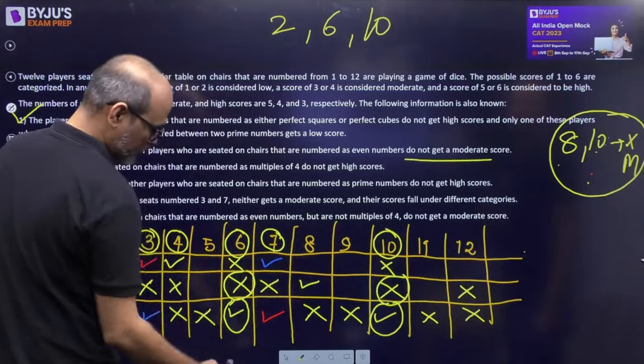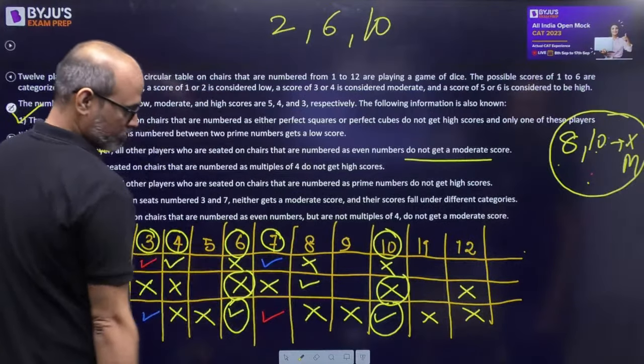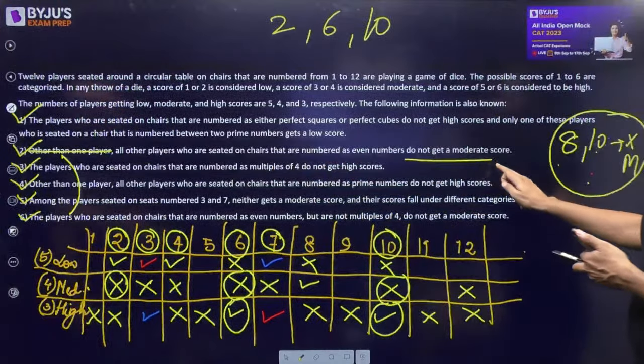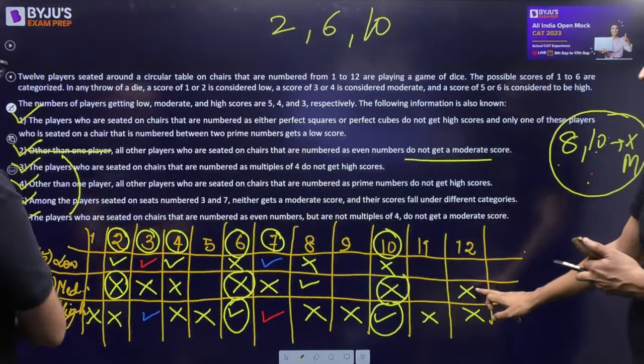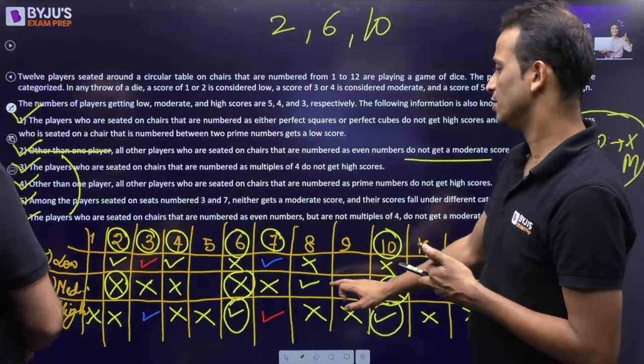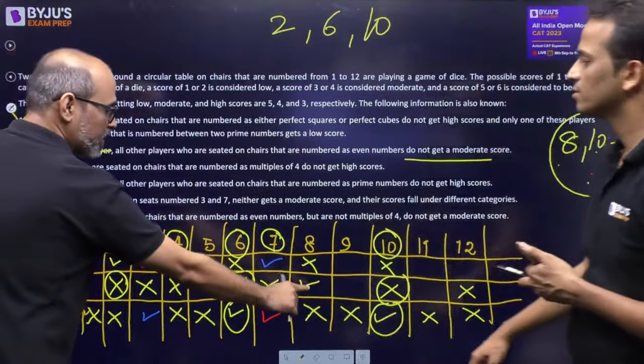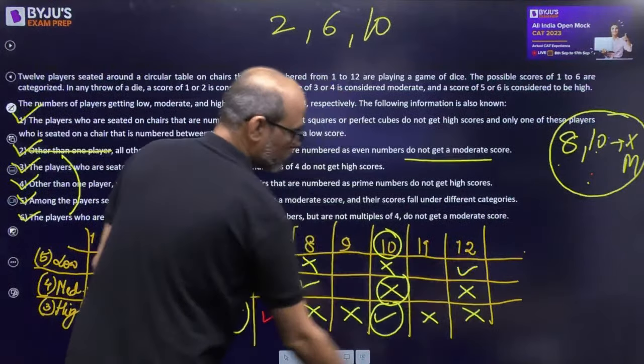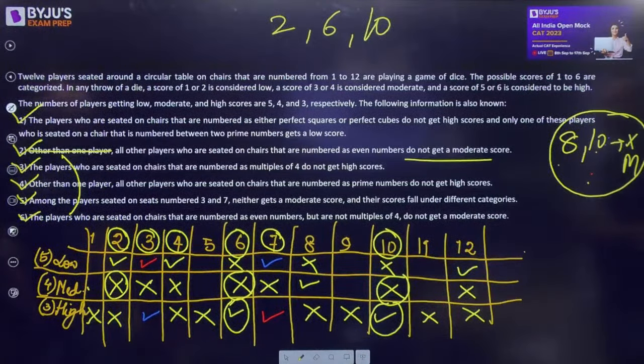So you are saying this will be ticked. Right. Also, even numbered do not get moderate other than one. So the one exception is on 8. Right. So 8 gets a moderate, that means 12 gets a low. Right. Okay.